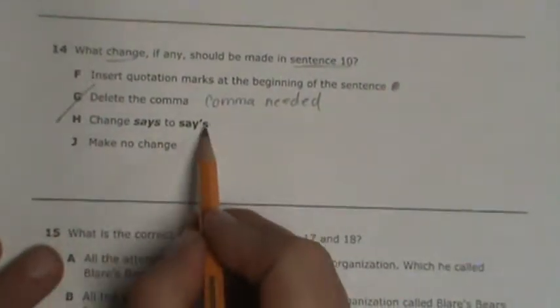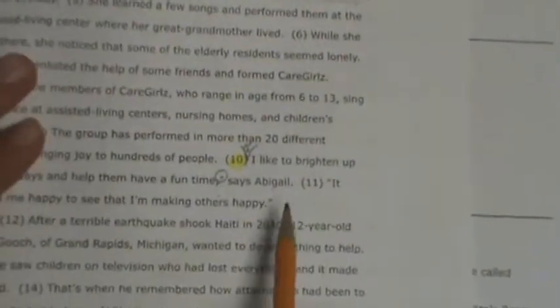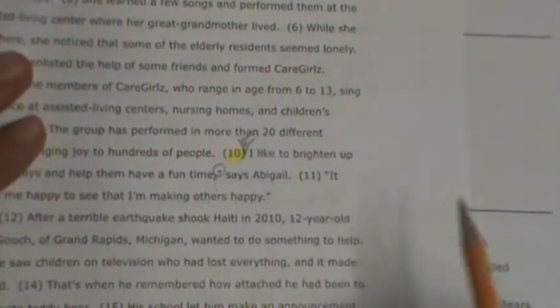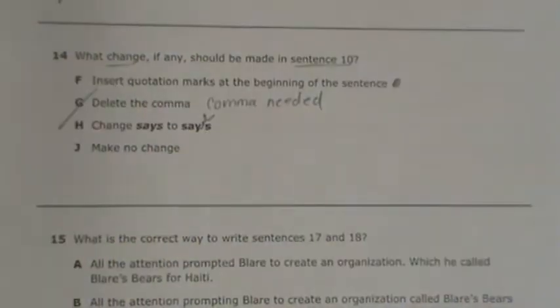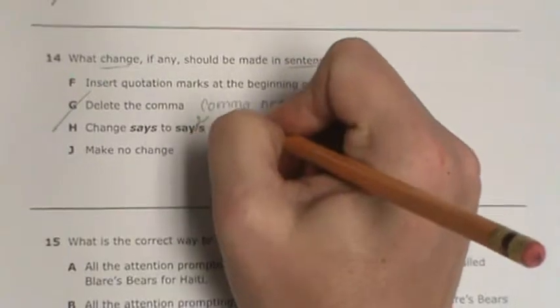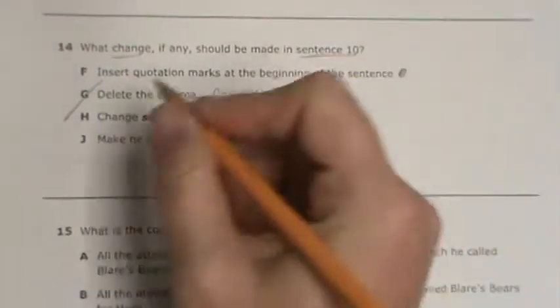Change says to says' that shows possession. Says Abigail. The Abigail that belongs to says. Well, that certainly wouldn't make sense. The Abigail that belongs to says. So you could say doesn't show ownership. You could bleep out the apostrophe. You could even say no apostrophe needed. If you did that, give yourself a tally mark.